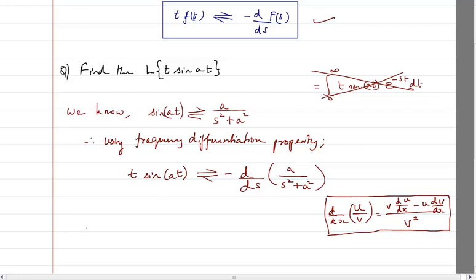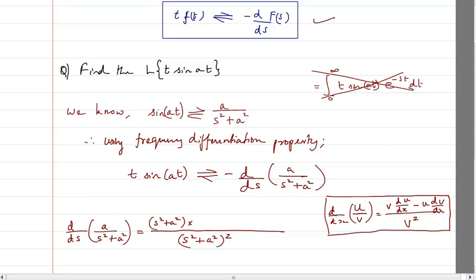So what do we have? d by ds of a divided by s square plus a square will directly give s square plus a square the whole square in the denominator, multiplied with v, which is s square plus a square, into differentiation of the numerator with respect to s.